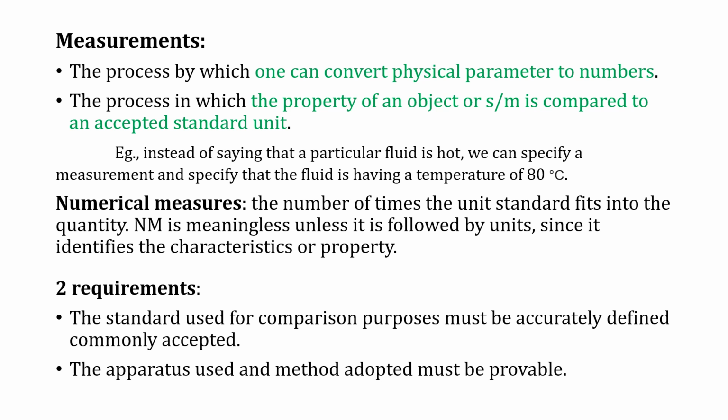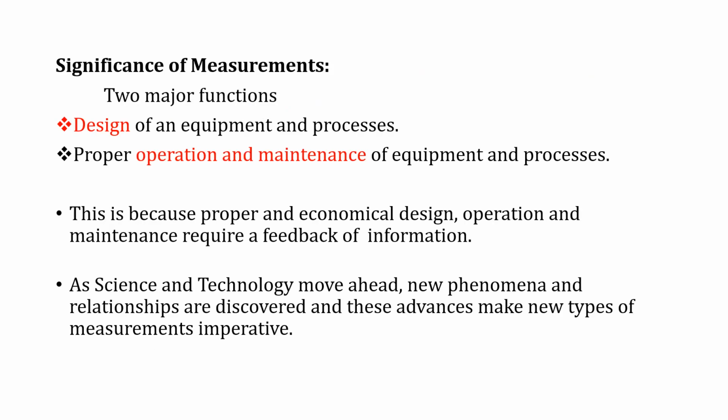So what is meant by numerical measures? It is the number of times the unit standard fits into the quantity. That is, it is meaningless unless it is followed by units. Hence, it identifies the characteristic or property. So everything should come under units. For this we have two requirements. The standard used for comparison must be accurately defined and commonly accepted. The second is that the apparatus used and the method adopted must be provable.